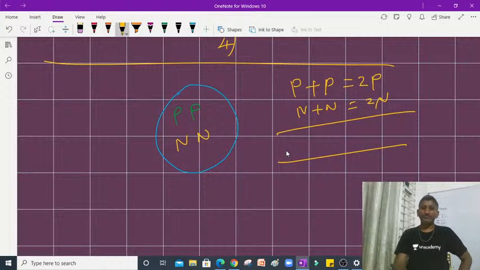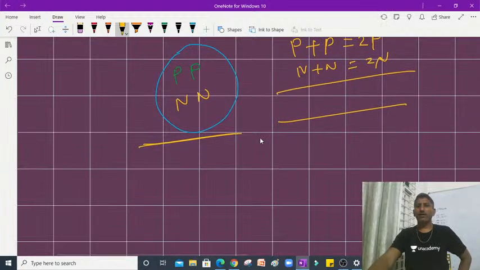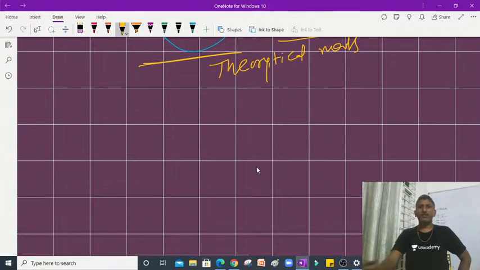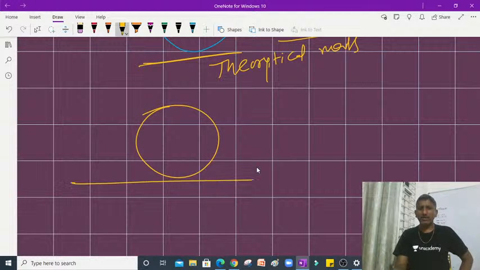And now secondly, this is the first case where you weigh the masses of all the nucleons individually. So this is called the theoretical mass. Individually you are adding all the masses of the nucleons. Next, as a whole nucleus, we take the mass.